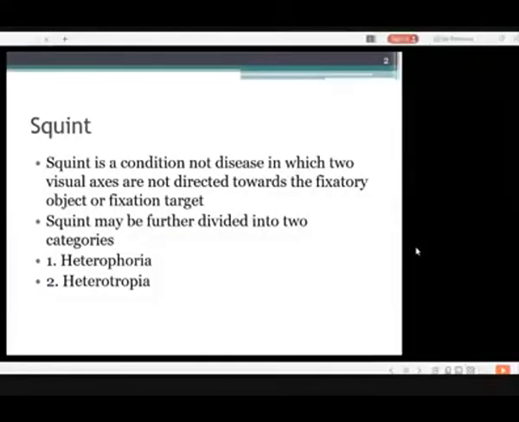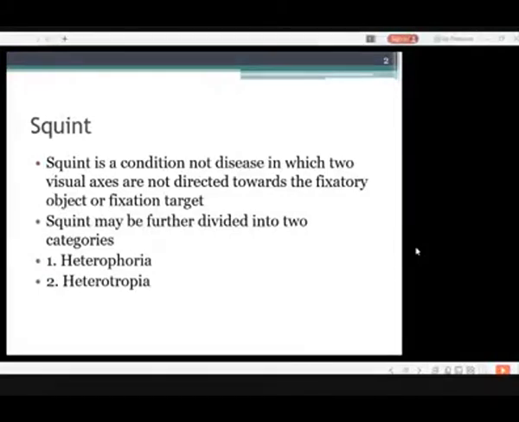What is a strabismus or squint? Squint is a condition, not a disease, in which the two visual axes are not directed toward the fixatory object or fixation target. Squint may be divided into two categories: the heterophorias and the heterotropias.